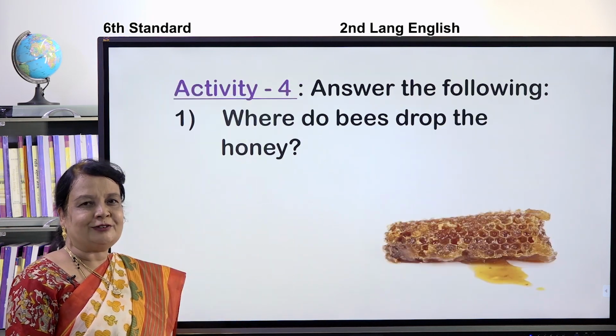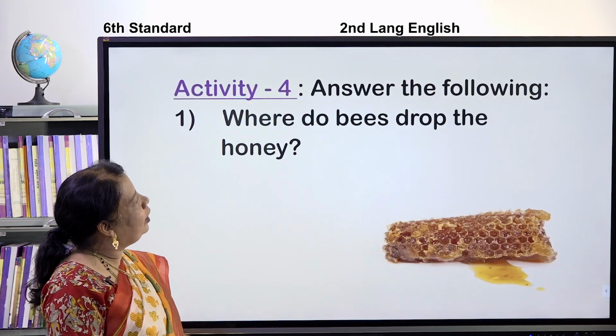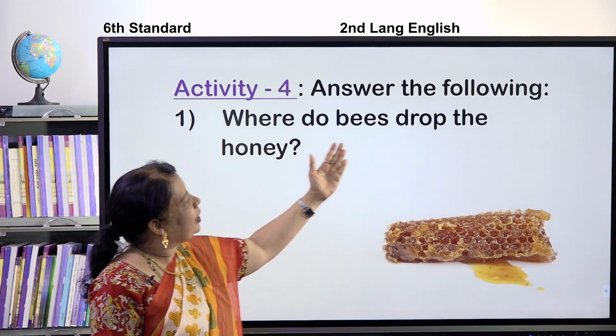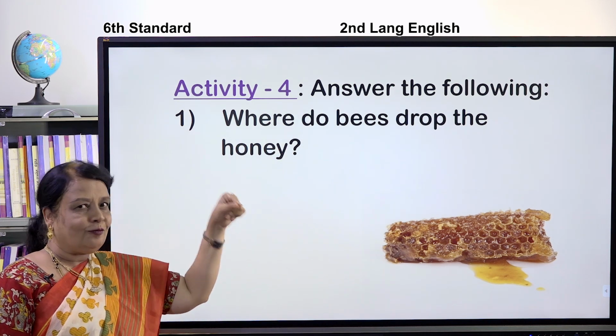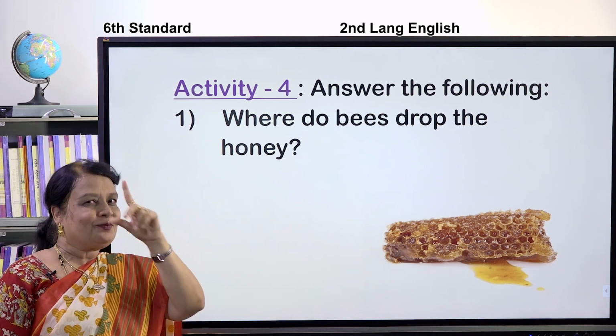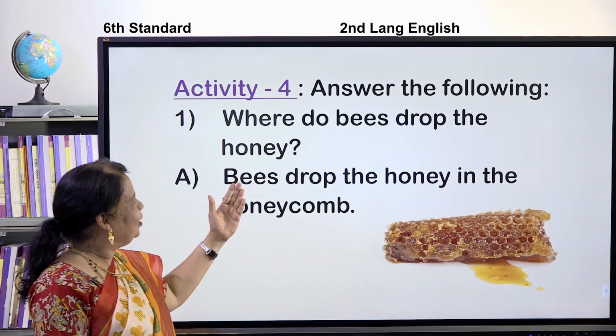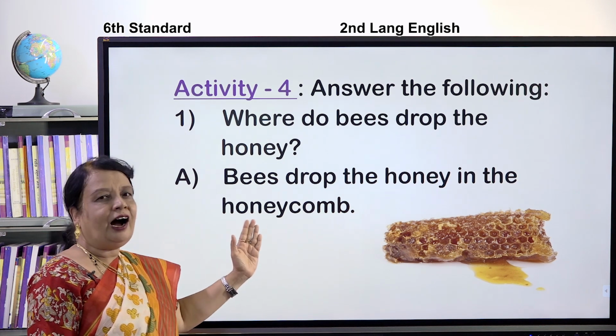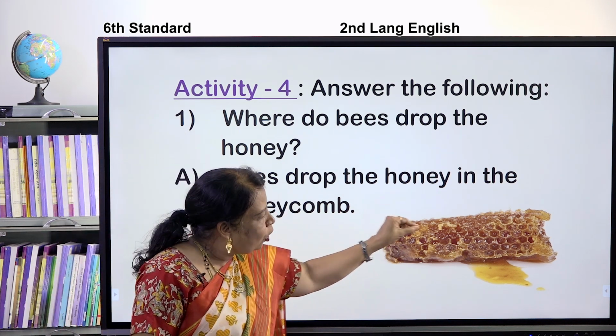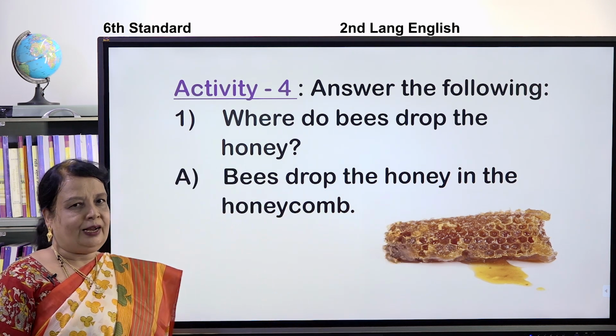Children, I have one more activity for you. Activity 4, answer the following. Where do bees drop the honey? Good. In the honeycomb. Bees drop the honey in the honeycomb. Honeycomb means the holes in the beehive.